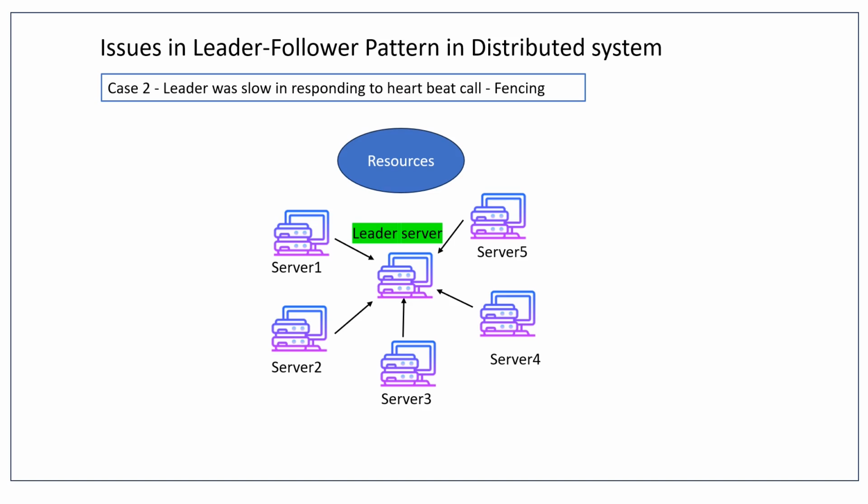But whenever there are multiple attempts and the heartbeat check fails, maybe the leader server is up, but because of the heartbeat failure, the cluster assumes that maybe the leader has gone down.